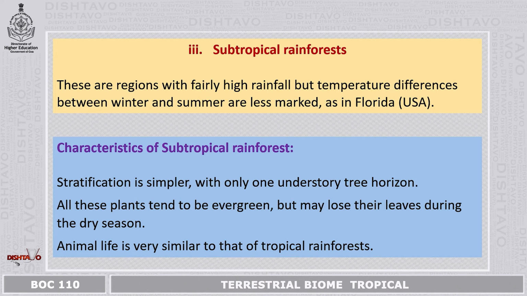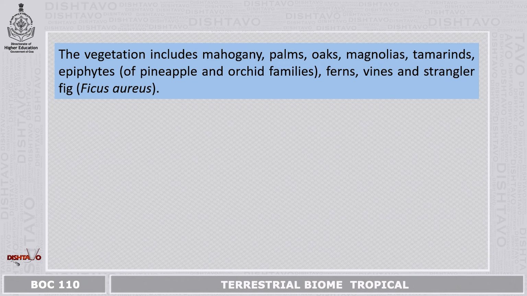All these plants tend to be evergreen but may lose their leaves during dry season. Animal life is very similar to that of the tropical rainforest. Now, this is the vegetation of trees that is found in this forest: mahogany, palms, oaks, magnolias, tamarinds, and you'll also find epiphytes, ferns, vines and strangler fig.